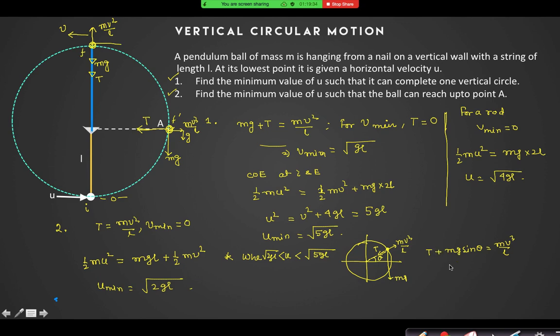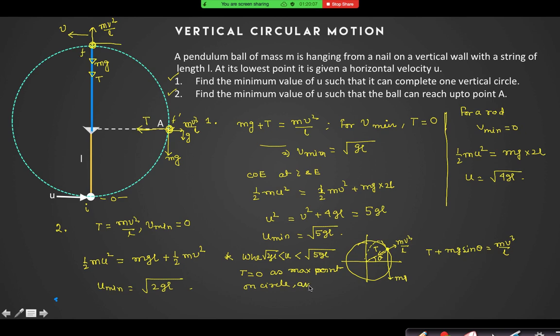Negative, right? So tension will be 0 at the maximum point on the circle. And as tension is 0, what will be the only force on that particle? mg. So it will move in a projectile way.